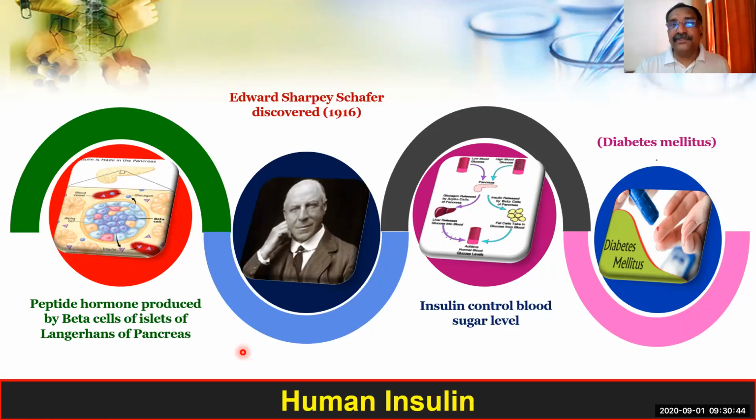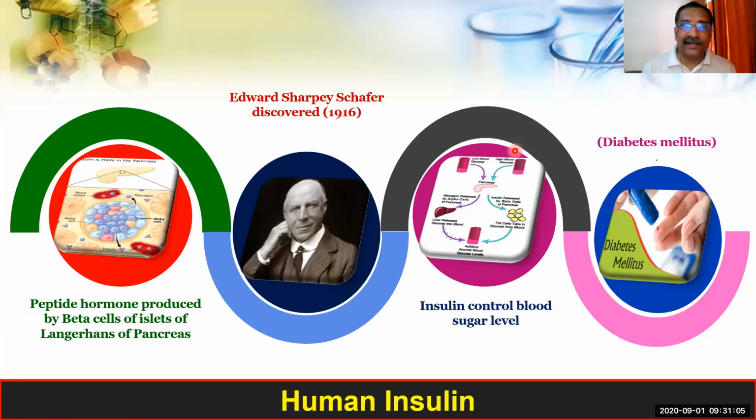Now we come to human insulin. From the examination point of view, human insulin is important because you are going to study it under the application of biotechnology in medicine. What is human insulin?